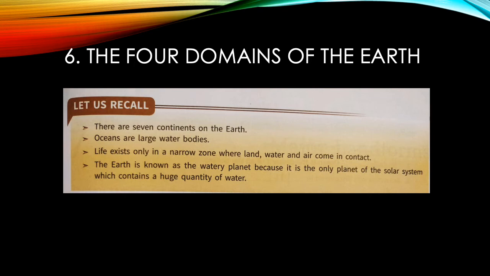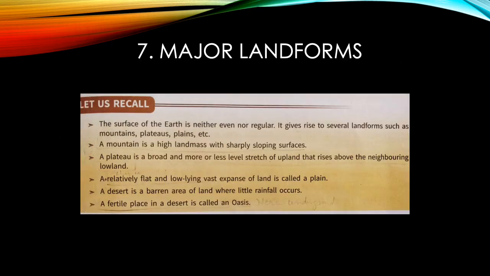Now we come to the last. Chapter 7 was about major landforms. We are learning more things about the earth and about the major physical features. The surface of the earth is not even everywhere or regular. It gives rise to several landforms such as mountains, plateaus, plains, and deserts.